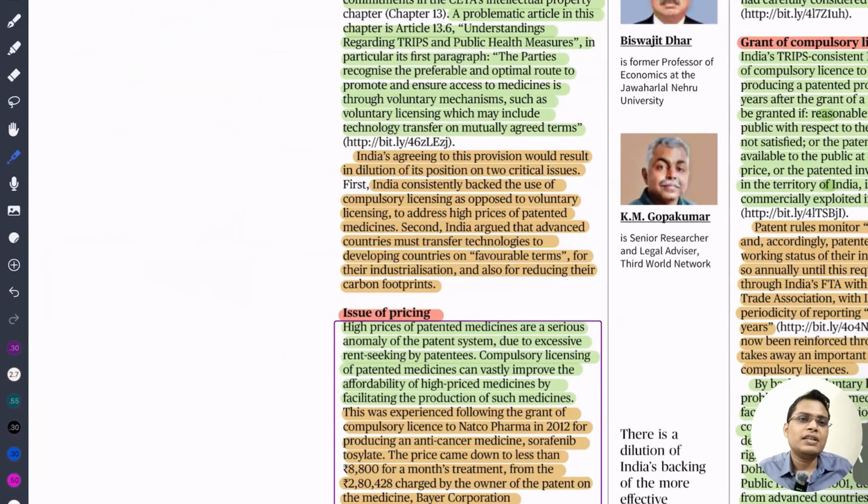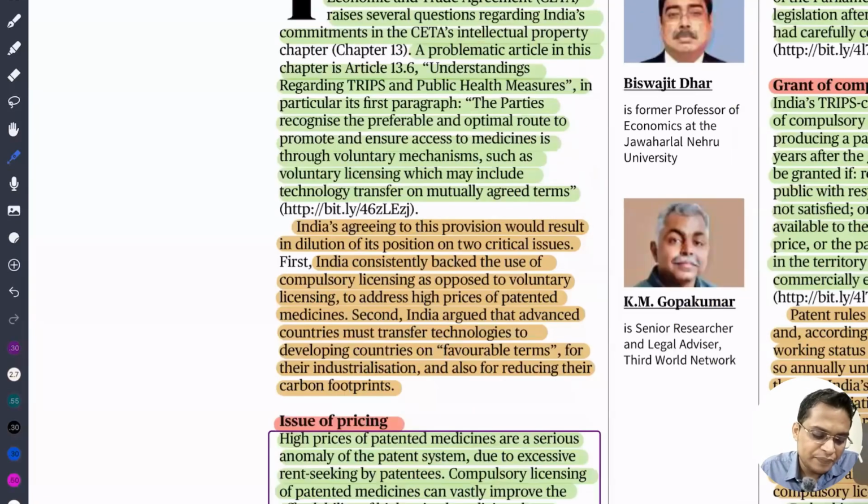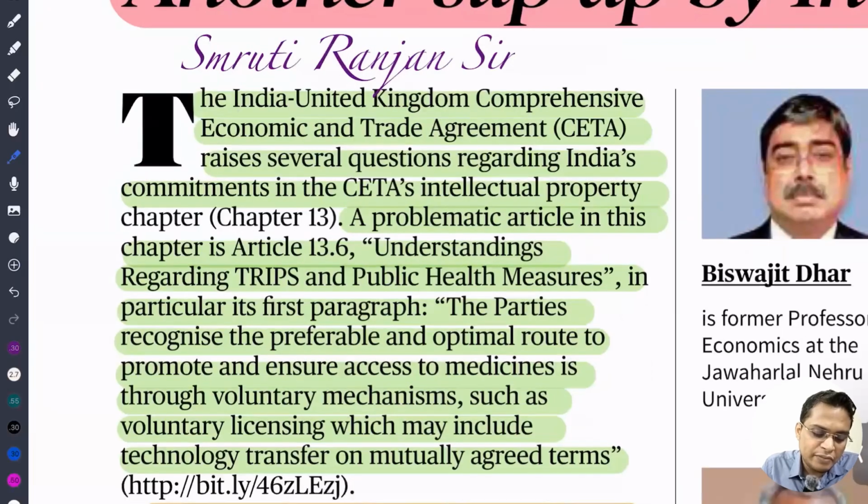On the other hand, there is voluntary licensing. So what do you mean by voluntary licensing? If a company voluntarily publishes that we will give licenses to all, that is called voluntary licensing. But what problem can you see here? Recently we have signed a free trade agreement with the UK. It is called the Comprehensive Economic and Trade Agreement. It raised several questions regarding India's commitment to intellectual property rights.